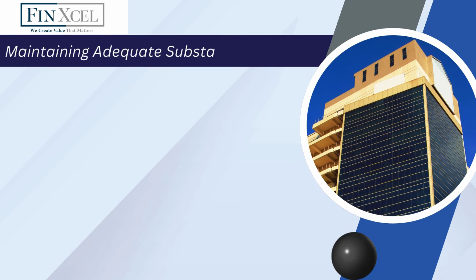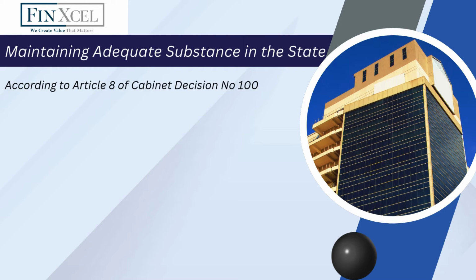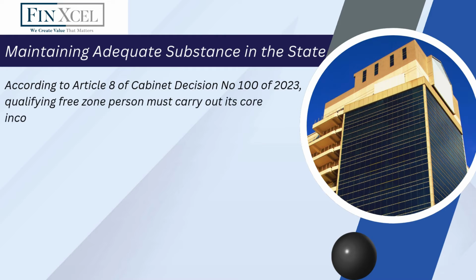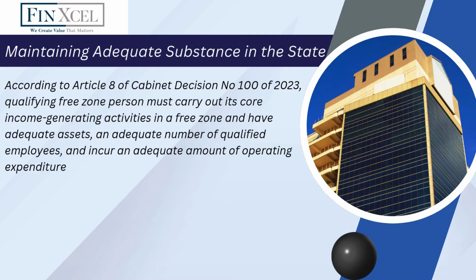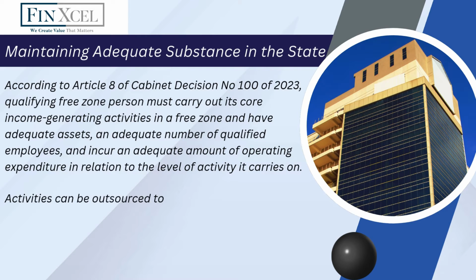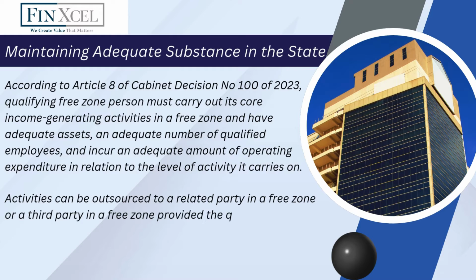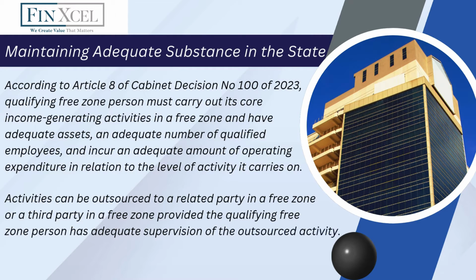Maintaining adequate substance in the state. According to Article 8 of Cabinet Decision number 100 of 2023, qualifying free zone person must carry out its core income generating activities in a free zone and have adequate assets, an adequate number of qualified employees, and incur an adequate amount of operating expenditure in relation to the level of activity it carries on. Activities can be outsourced to a related party in a free zone or a third party in a free zone provided the qualifying free zone person has adequate supervision of the outsourced activity.